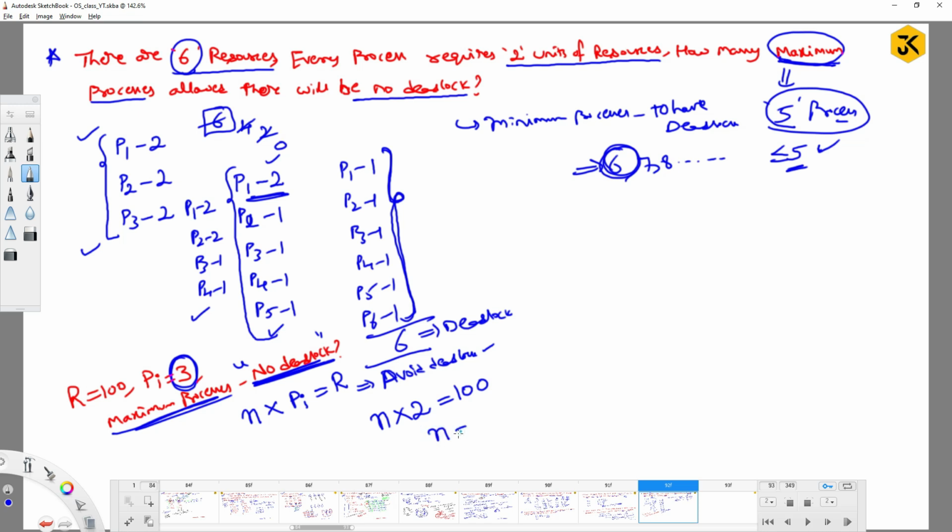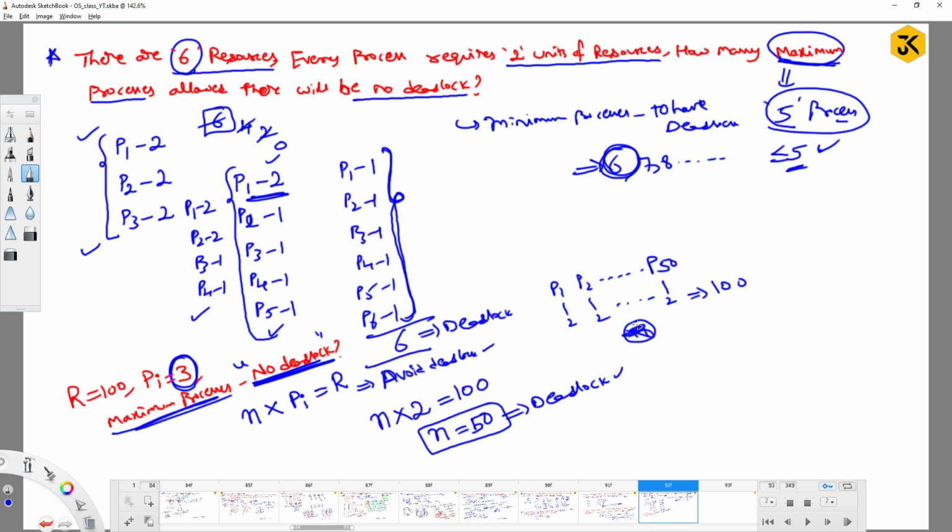So which means that n is now 50. If n is 50, what will happen here? The number of processes is 50, then deadlock is going to happen, because P1, P2 and so on up to P50, each process is allocated 2 units, then the value will be 100. Then if one process has to complete, it requires one more unit of resource, but all are done, right? That's why it is going to get deadlock. So to avoid deadlock, can we reduce the number of processes? Yes, by 1. So the answer will be 49 for this. Is it okay? Yes. Right.